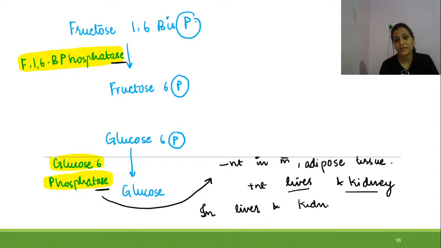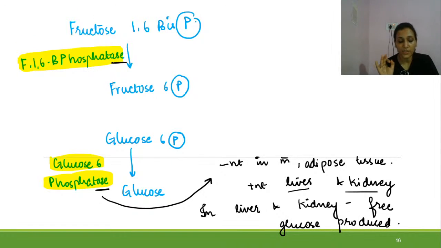And this is the common pathway for synthesis of glucose from non-carbohydrate precursors. So whenever we are talking about lactate or propionyl-CoA, these will be the basics. This is how the basic pathway will occur.